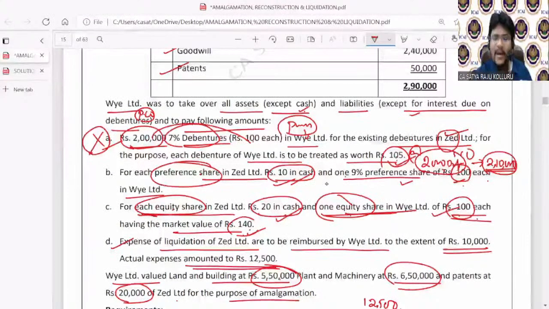But the market value of each equity share is 140 rupees. Now, after reading point B and point C, we are able to ascertain how much amount is payable to equity shareholders and to preference shareholders. Then the method of PC is the net payments method. But if you are unable to ascertain how much is payable to equity and preference shareholders, then the method of PC you may adopt is either NAV or some other method.